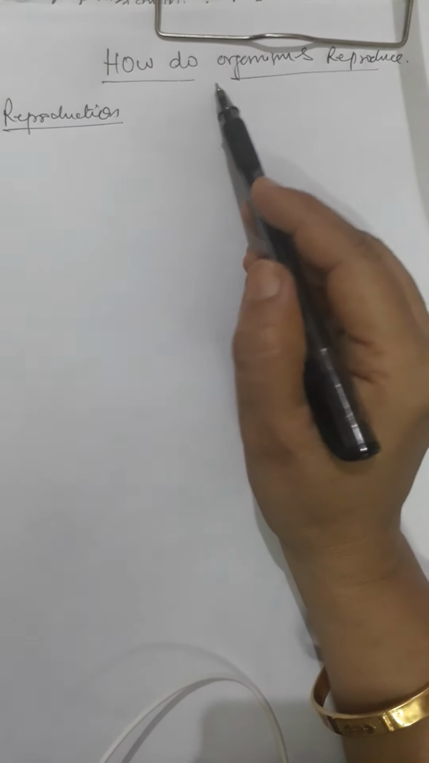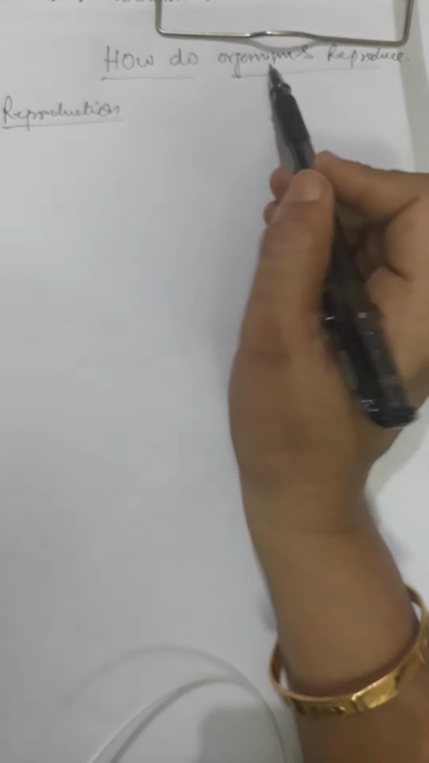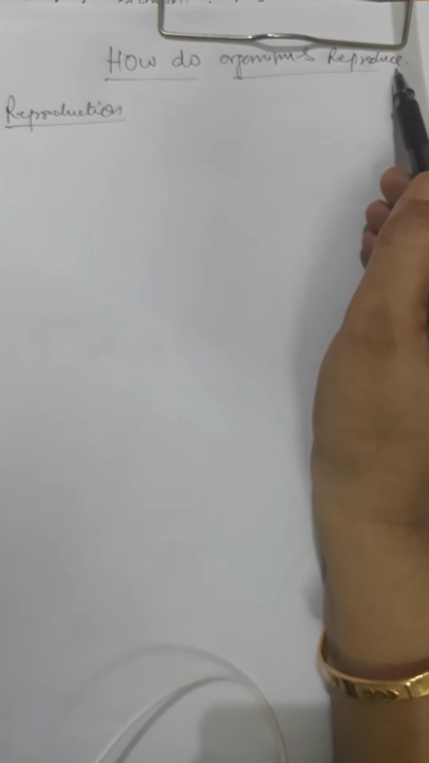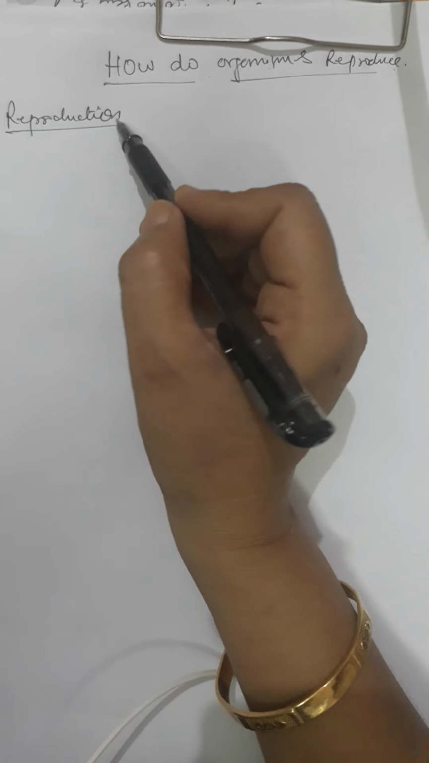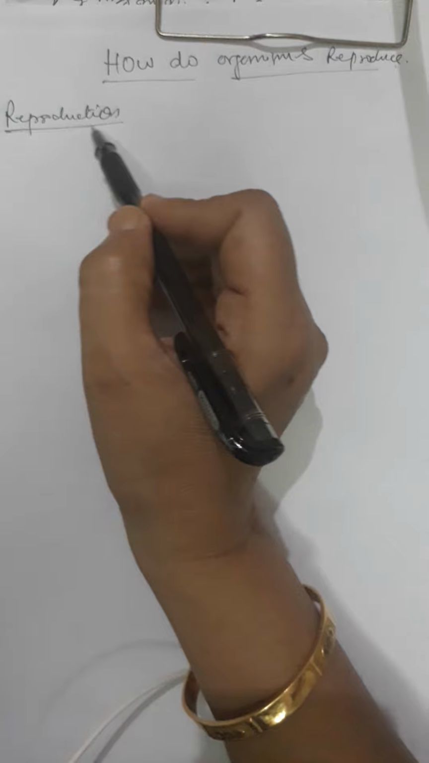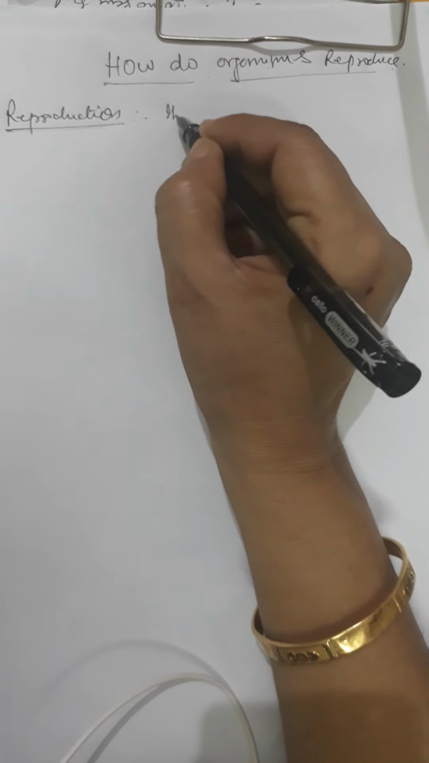Hello students, today we will start a new chapter of biology, that is, how do organisms reproduce. So what is the name of this lesson? How do organisms reproduce. Before this we should know the definition and the meaning of reproduction. So what is this? The production